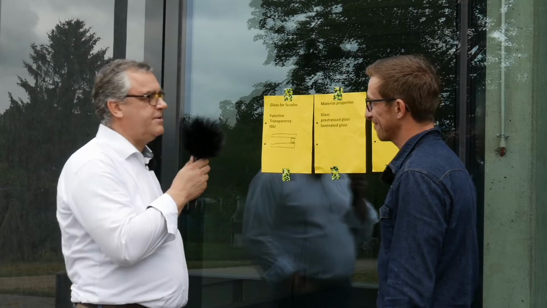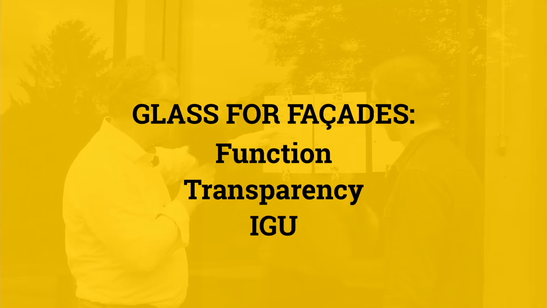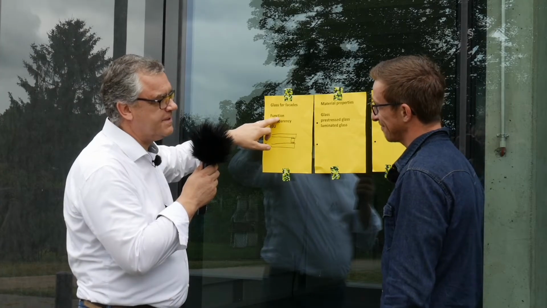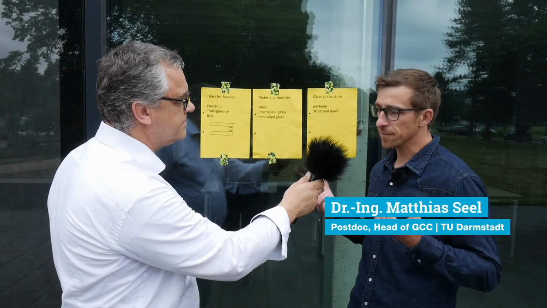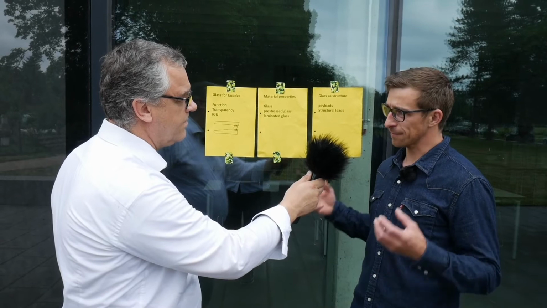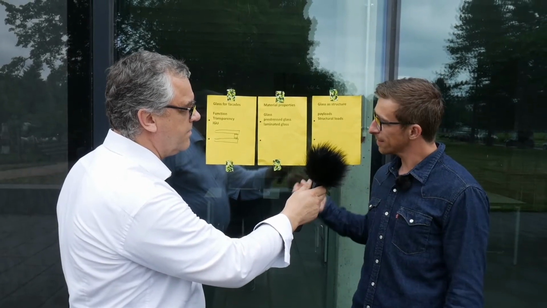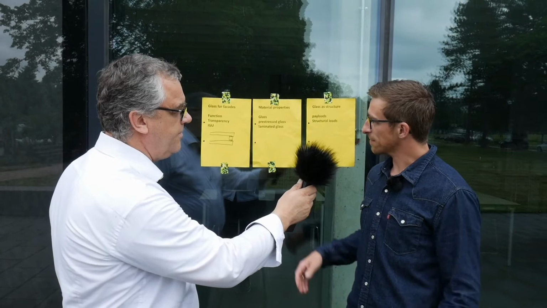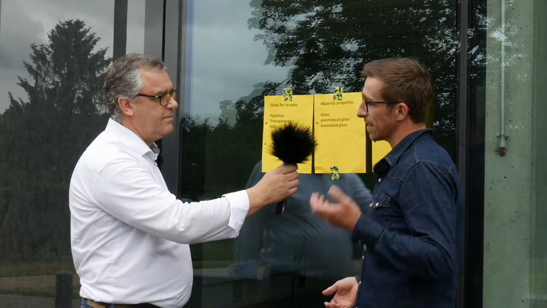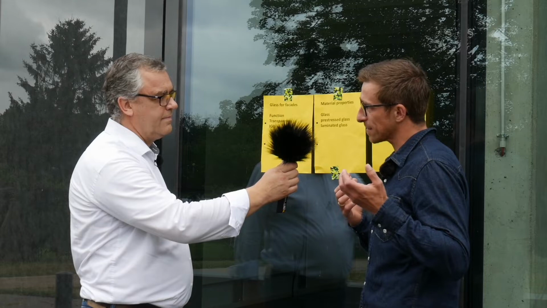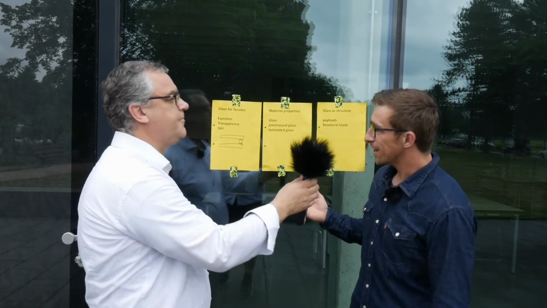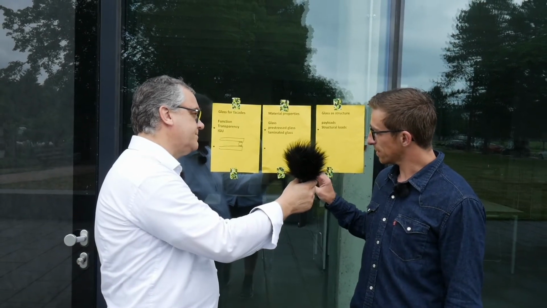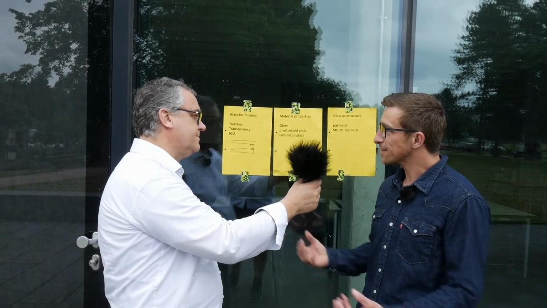Let's now talk about the content which we place on the post-its. Glass for facades, function, transparency, IGU. So, what is the function of glass in facades? Okay, for facades, it's a cladding, and with this cladding, with the material glass, you have the possibility of a transparent cladding, and it protects against environmental things like rain from the outside, temperature and UV and so on. And so you have a nice shape and no energy loss from the inside. This is also a function of glass.